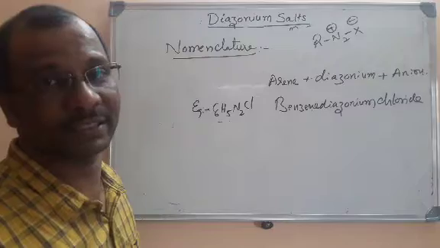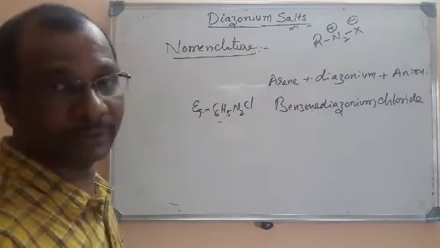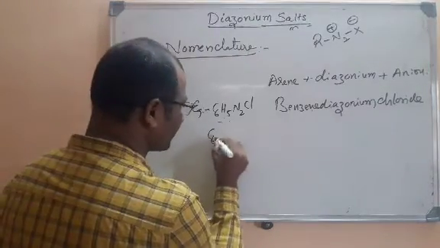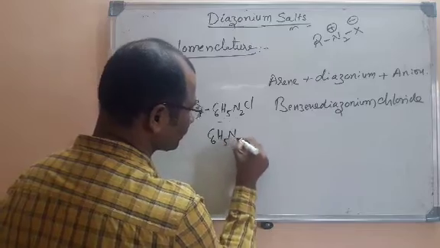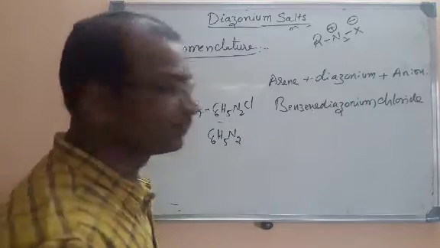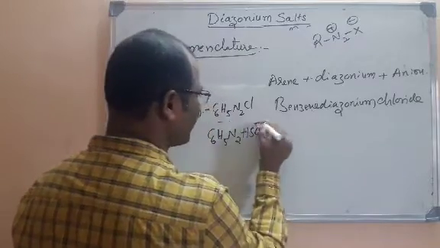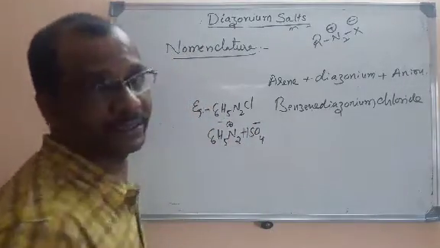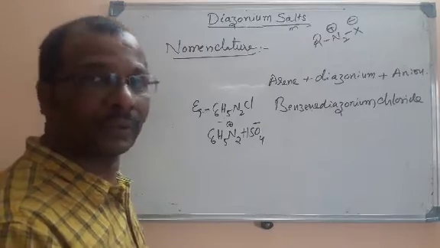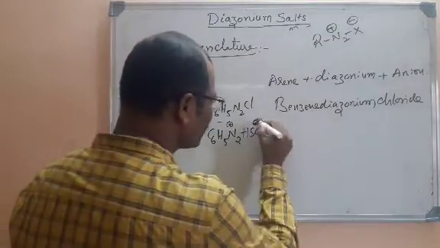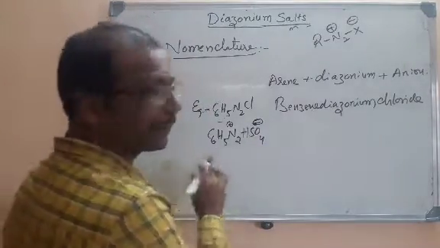Very simple nomenclature. Let me explain with one more example. I will take C6H5N2 HSO4 minus. Here you can put the plus and minus if you need, otherwise you can ignore them. So what is the parent here? Benzene.